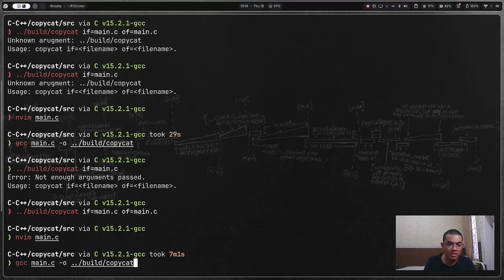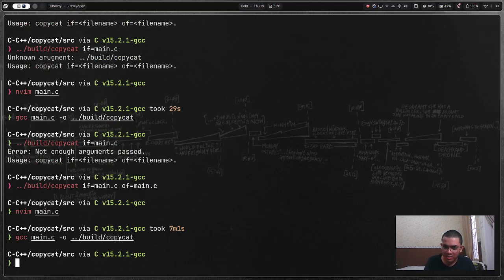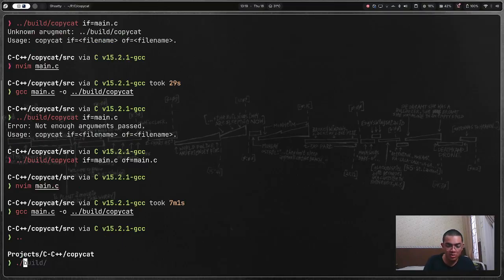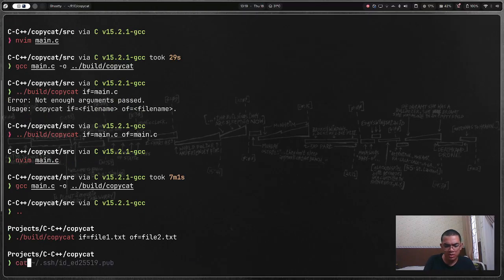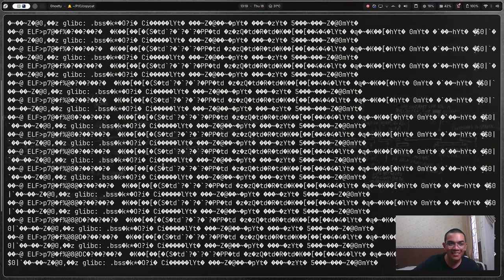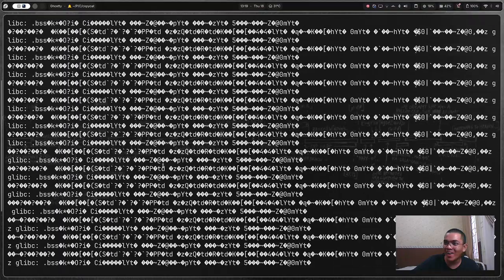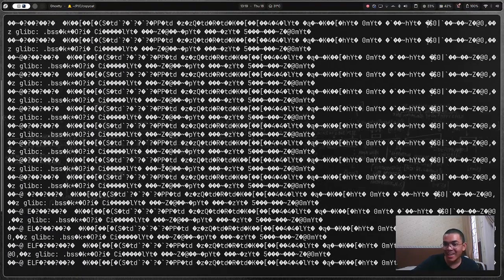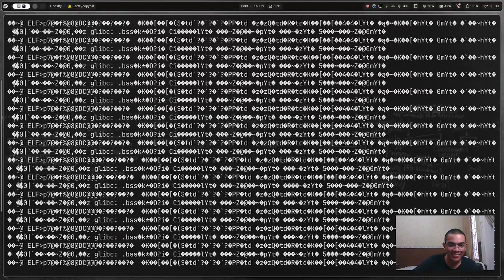Let's go compile it. It compiles. Okay. Let me run /build/copycat, and then I will do file1.txt file2.txt, cat file2.txt. Whoa, okay. We have those things over there. Oh, look at this bunch of stuff. Wow. Yes, that doesn't work. Okay, that doesn't work. Some things are there.